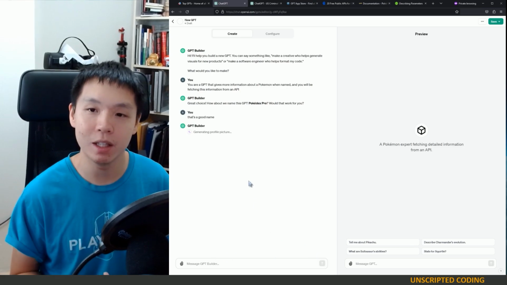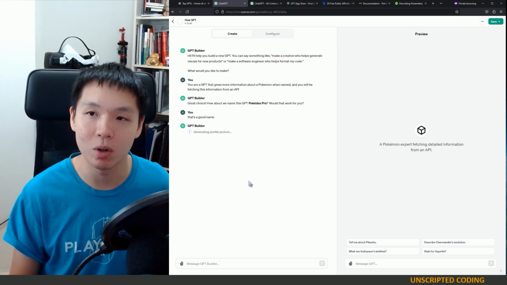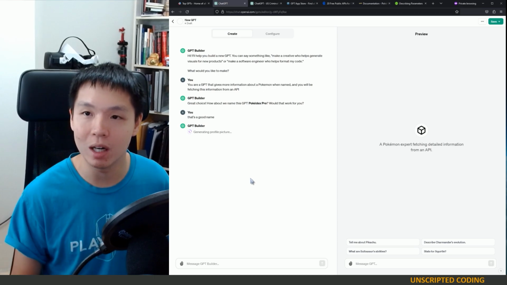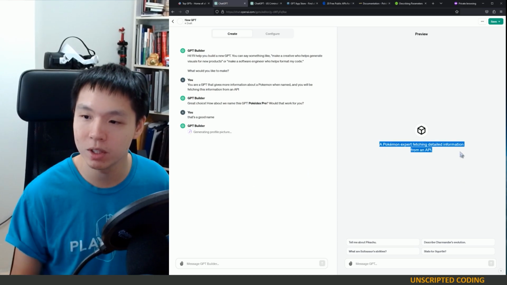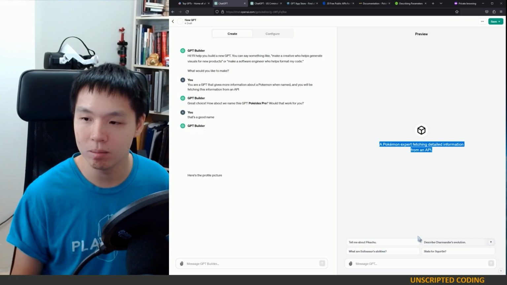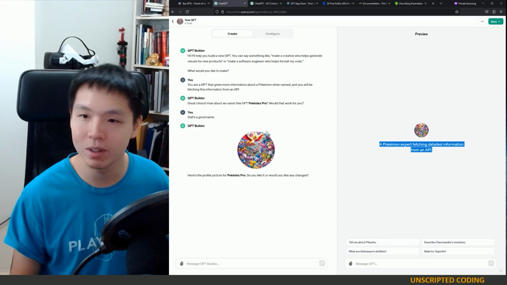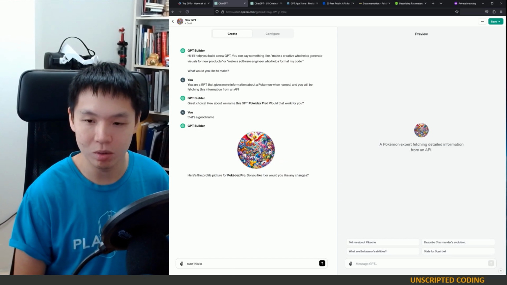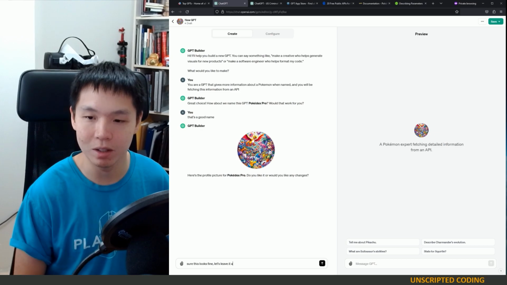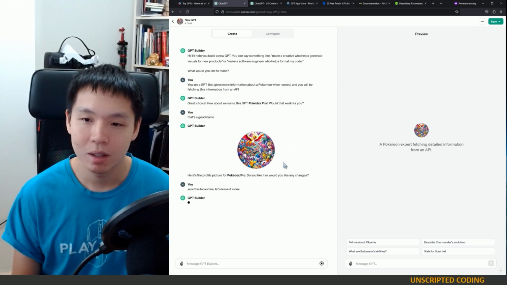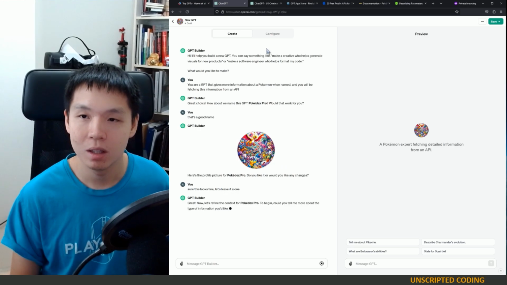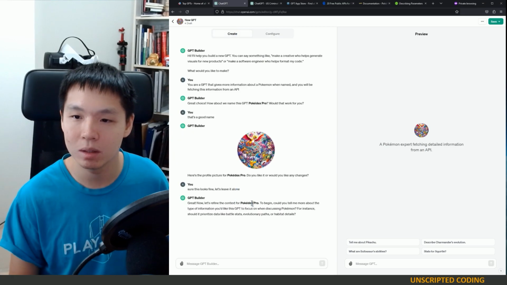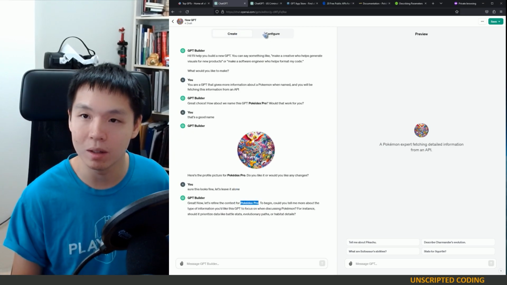And it's going to change, and now it's going to generate the profile picture. So it's a really quick, easy way to get started. It gives you a description, gives you a couple starting points, and this image is a bit busy for me, but sure, this looks fine. Let's leave it alone. Ta-da! And then it starts asking you more questions, but let's start doing our own work. Pokédex Pro. I like the name.